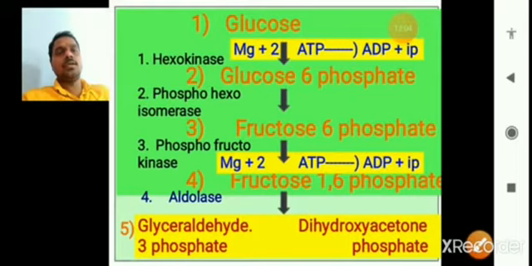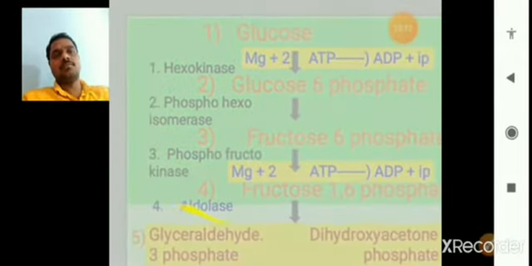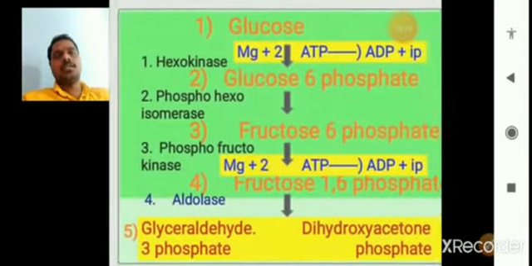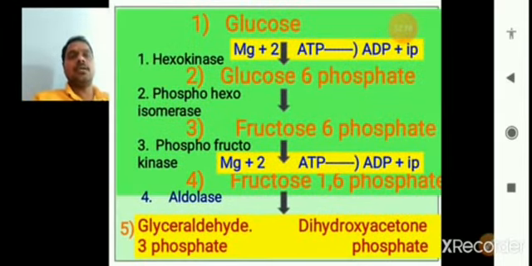Here in the fifth step, glyceraldehyde 3 phosphate is formed, and another 3 carbon molecule, dihydroxyacetone phosphate, is present. So these are splitting into two structures.